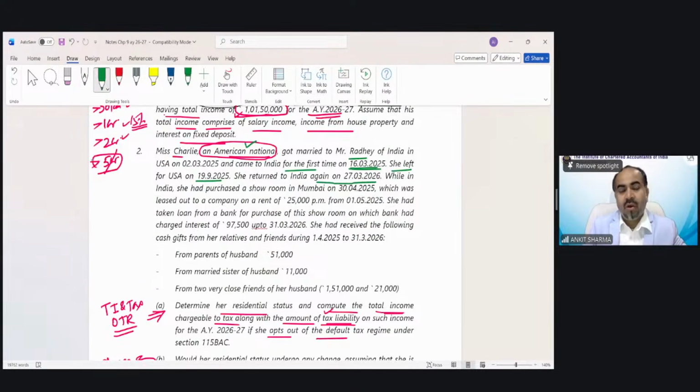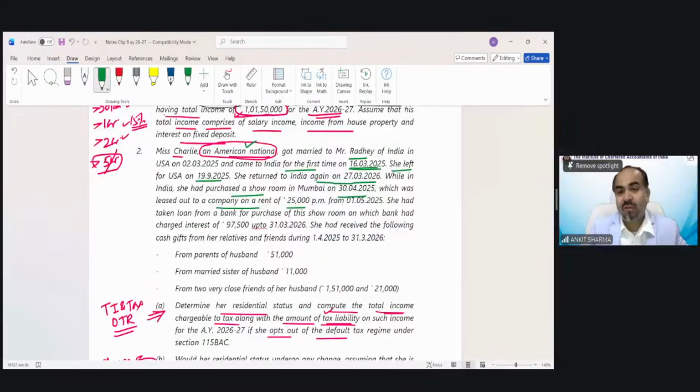While in India, she had purchased a showroom in Mumbai, which was leased out to a company on a rent of 25,000 per month. That is her income information being given.